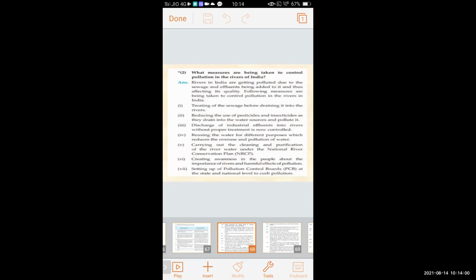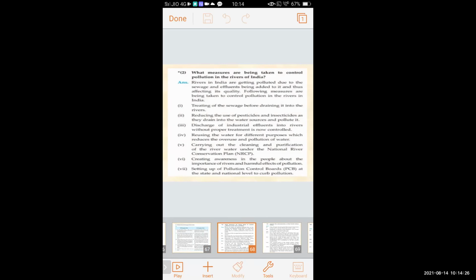Next question. What measures are taken to control pollution in the rivers of India? As we know, there are various water pollution problems India is facing. So there are some measures carried out to stop the water pollution.